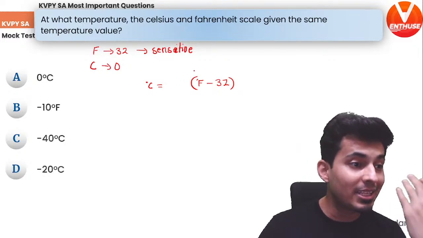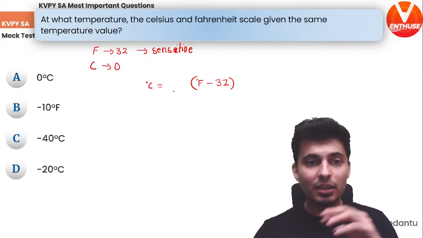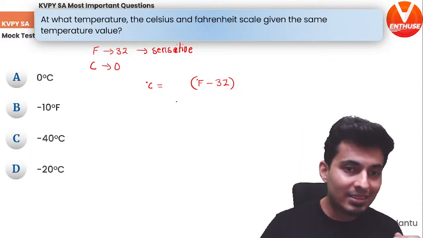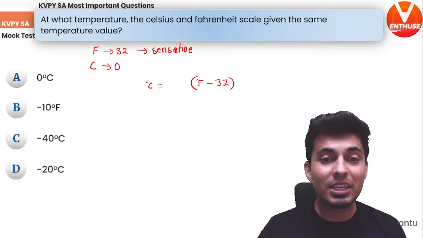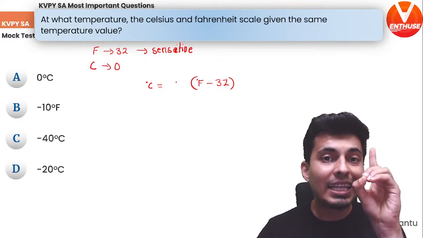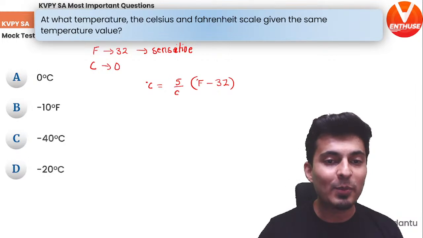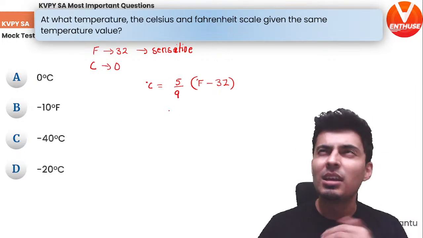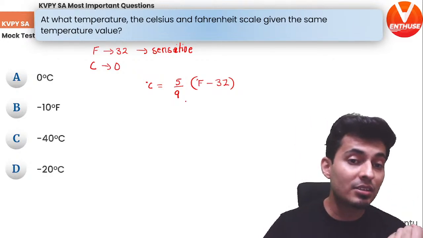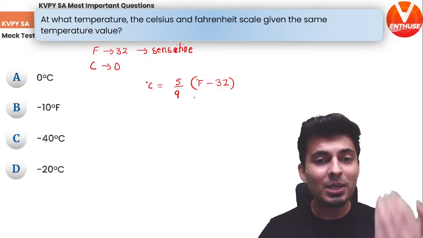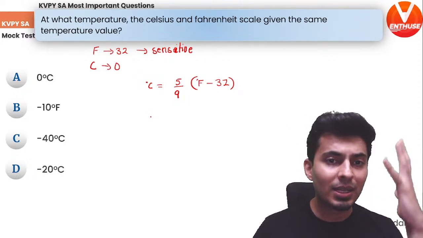And Fahrenheit is more sensitive. So when I go from RHS to LHS, from Fahrenheit to Celsius, from sensitive to less sensitive, I have to reduce the multiplication factor. So I will multiply it with a number less than 1 because I'm making it less sensitive from RHS to LHS. So that number will be 5 by 9, not 9 by 5. Many students get confused whether it is 9 by 5 or 5 by 9. What is the logic? On the RHS you have the sensitive scale, on the LHS you have the less sensitive scale. So on the RHS you multiply it with a number which is less than 1. It will make it less sensitive. Does that make sense? I hope that is clear.